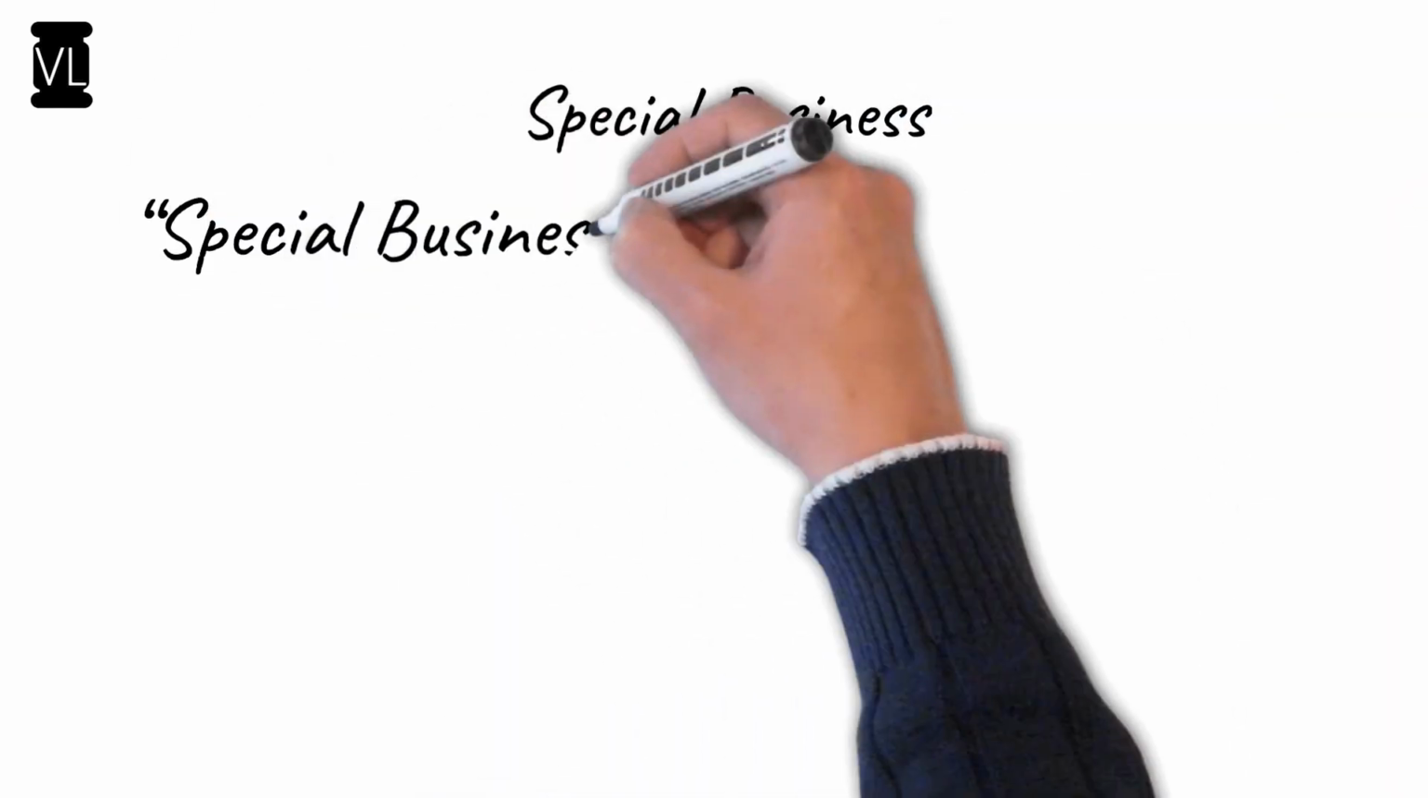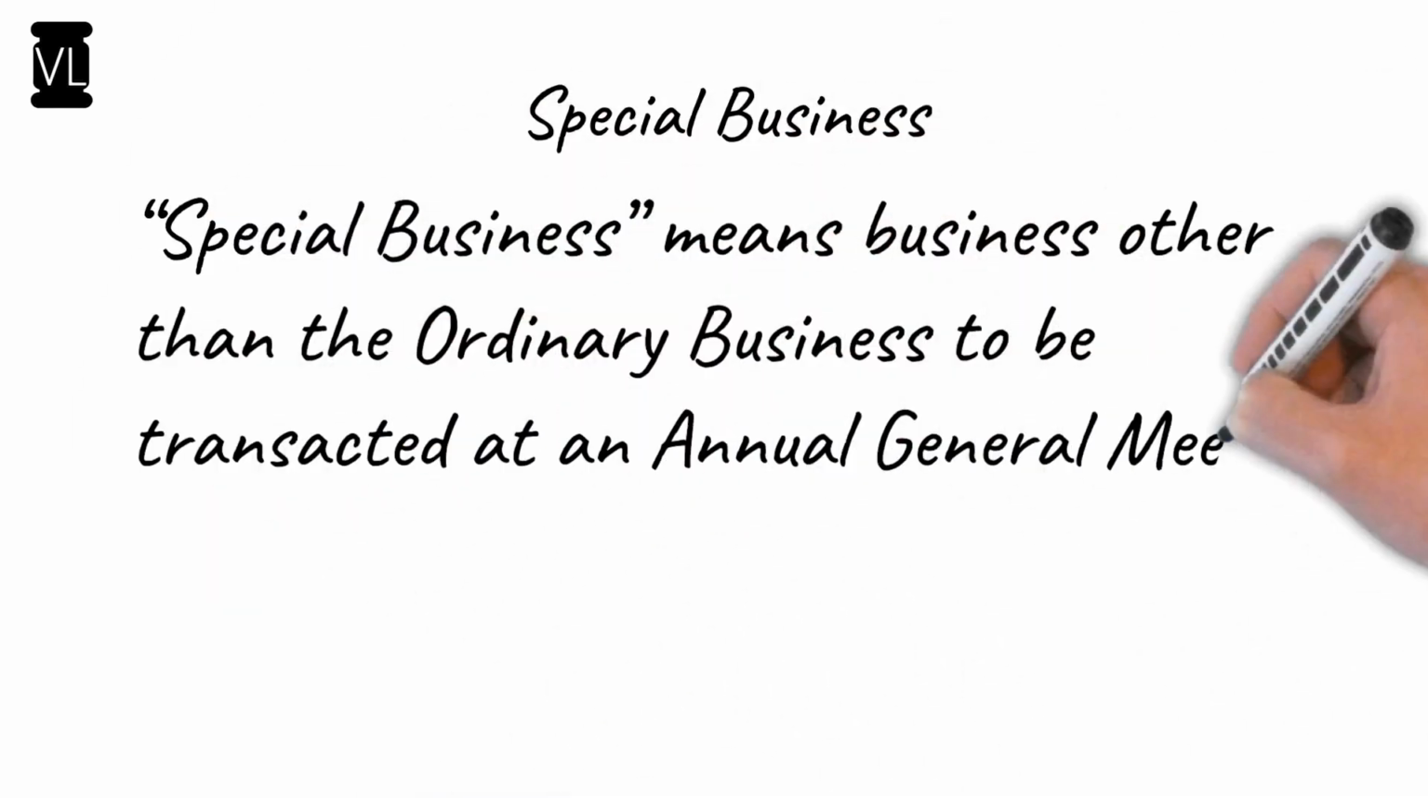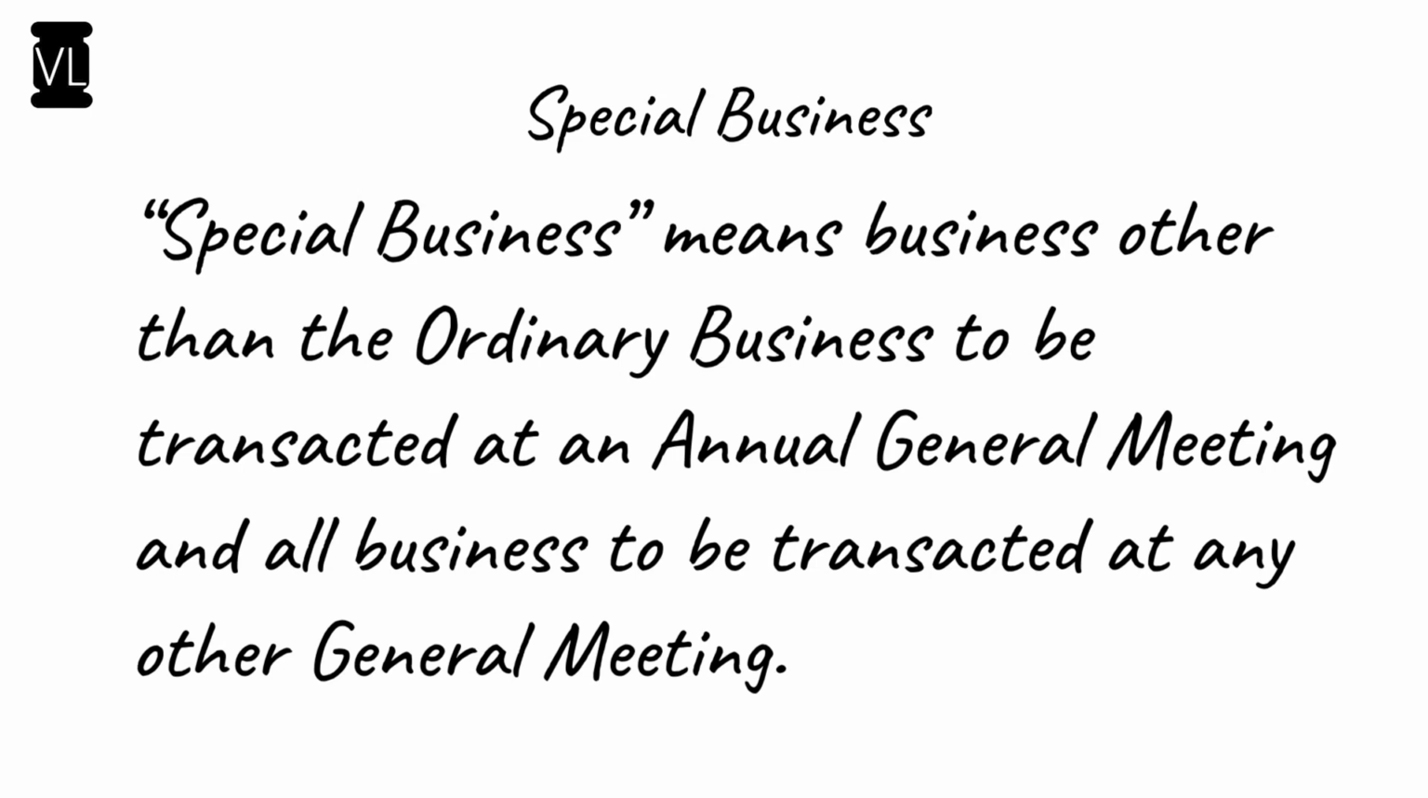Now that we understood what is an ordinary business, let's look into what is a special business. So special business is simple. It is a business which is other than an ordinary business to be transacted at an annual general meeting and any business which is transacted at every other general meeting of a company. So a special business is something which is not an ordinary business and that which is being transacted in any other meeting of the members of the company. So this is what is a special business.